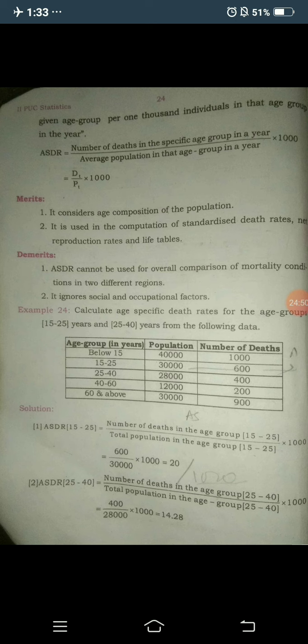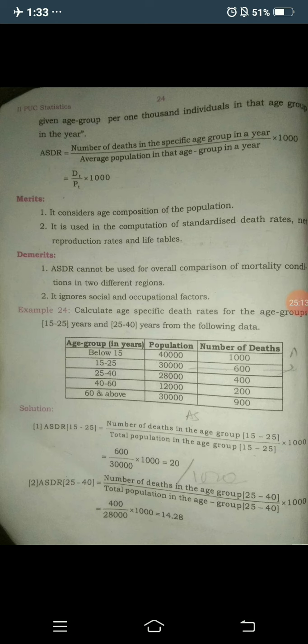Already the age groups in years are given: below 15, 15 to 25, 25 to 40, 40 to 60, 60 and above, and the corresponding populations are given for the corresponding age groups.